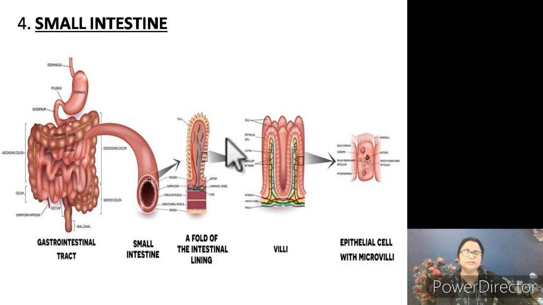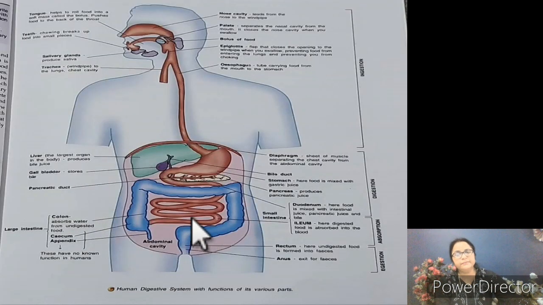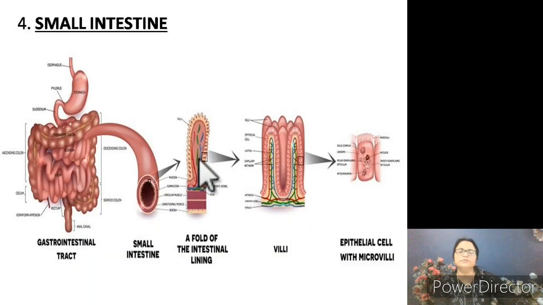These projections absorb nutrients, and after that, where it comes? In the ileum portion. What happens? Assimilation. It comes under in the blood stream. With the help of this villi, it comes in the blood stream, and with the help of these nutrients we get energy and building up new tissues and repairing of old tissues.